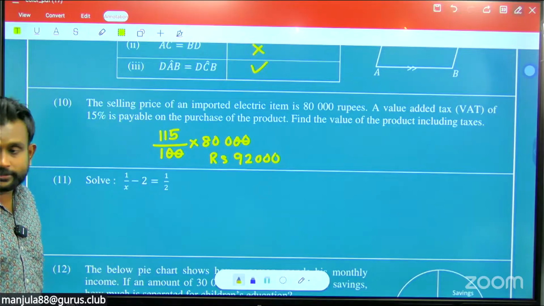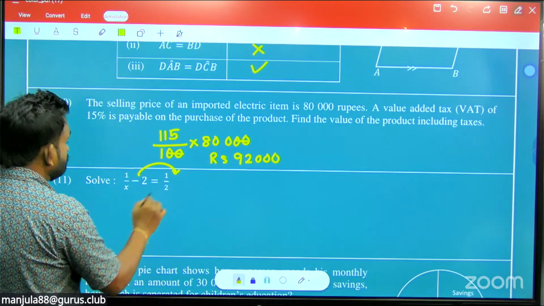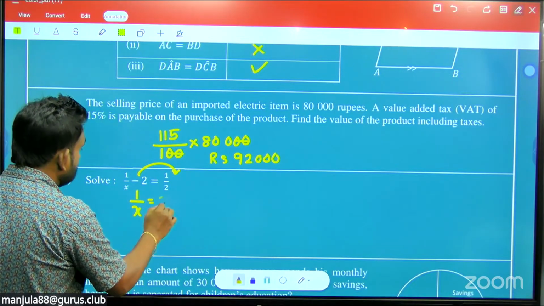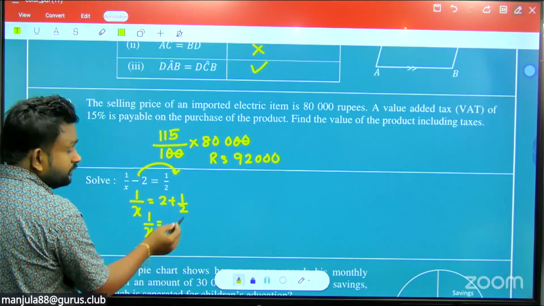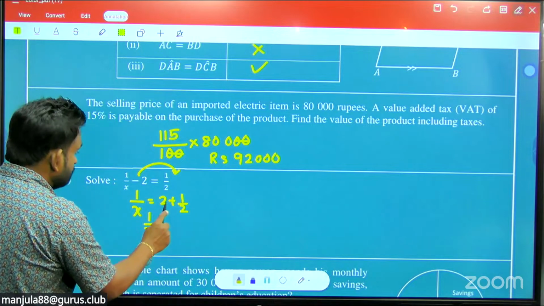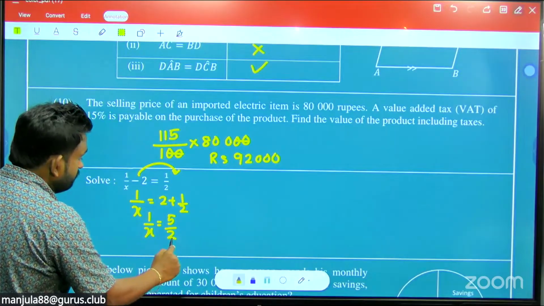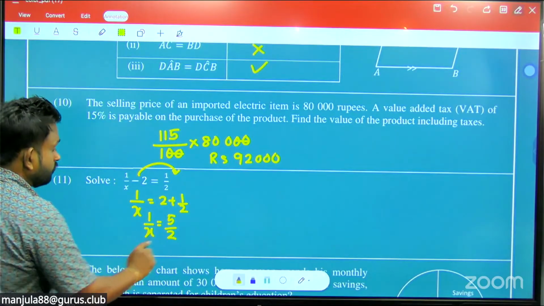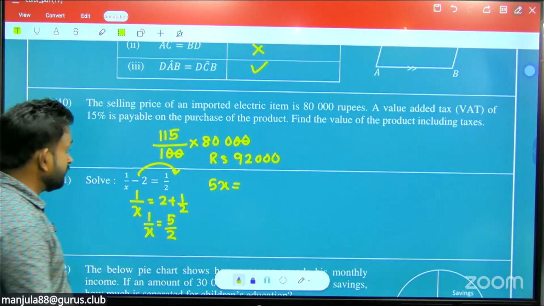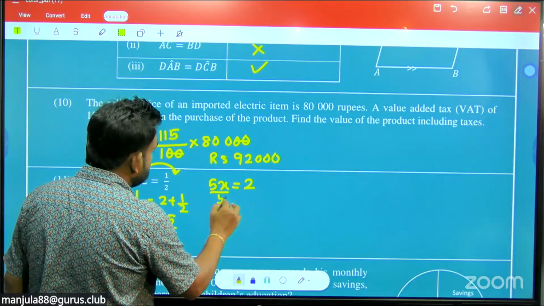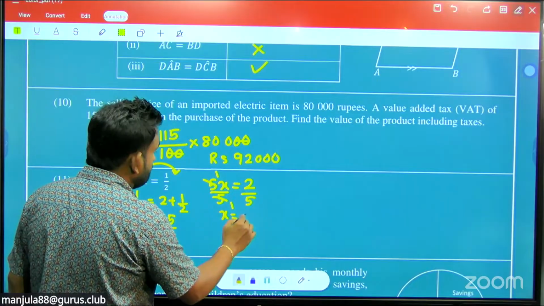Okay, now check the next one. Here bring this minus half to the other side. So 1 upon x equals 2 plus 1 half. Just make it improper fractions. 2 and a half means 2 into 2, 4 plus 1, 5 upon 2. Now you can first cross multiply. So 5 into x, 5x equals 2 into 1, which is 2. 5x equals 2, just divide by 5 on both sides. So 5 cancelled. So x equals 2 upon 5.